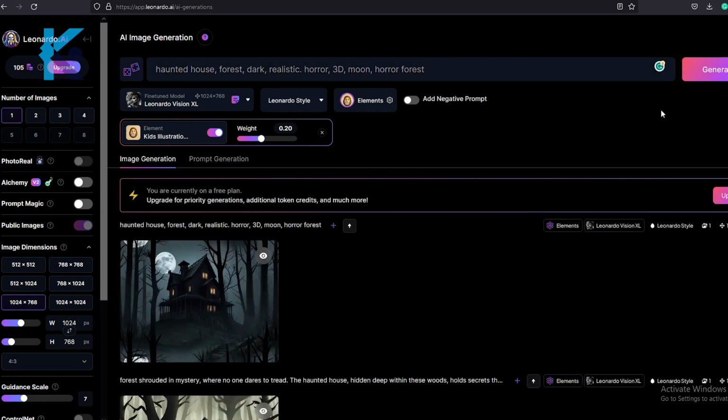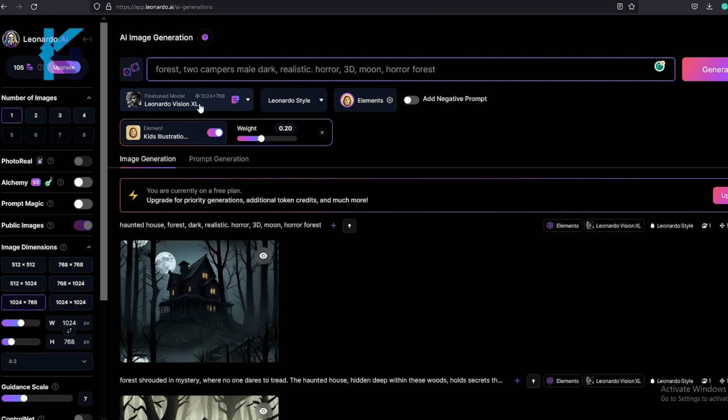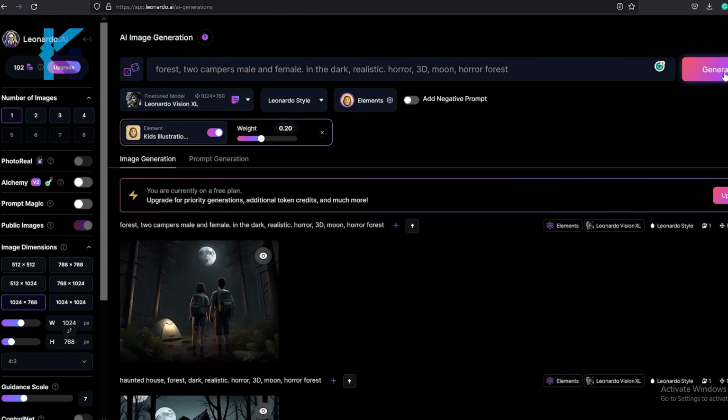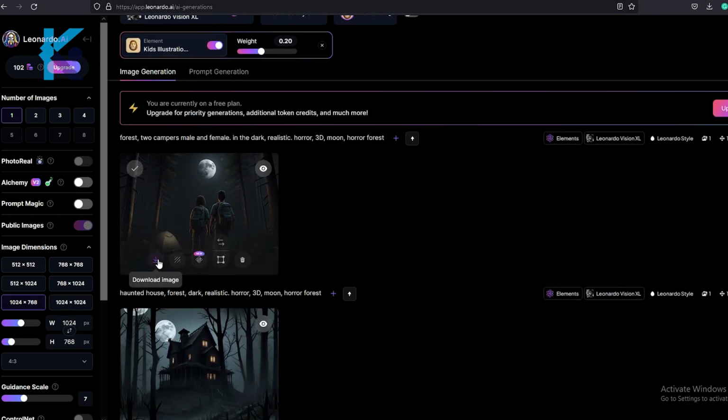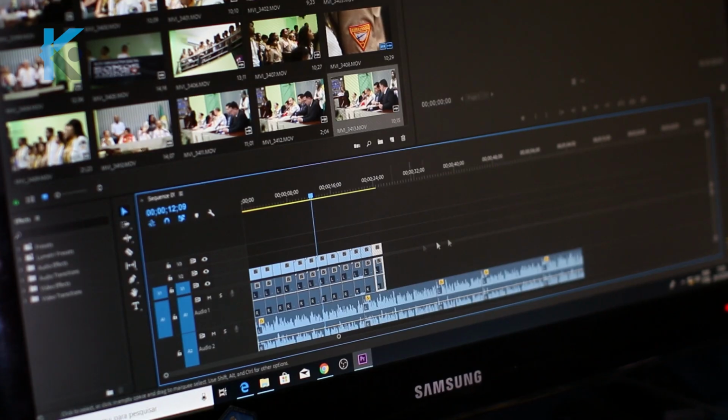I will show a haunted house in a forest as our first image. You can type it in the prompt according to your story. Then for the next scene, I will show an image of two campers. For that, I will type like this. So just like this, you can generate images for all scenes using Leonardo AI. After you generate all voiceovers and images, it's time to edit all these and create our final output.